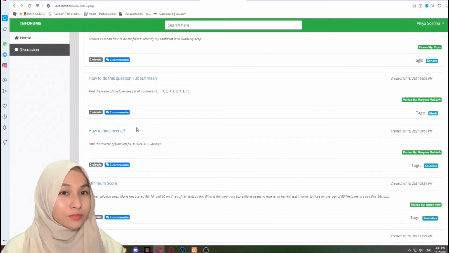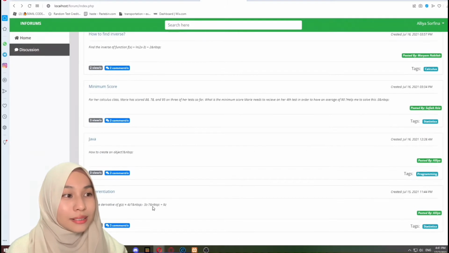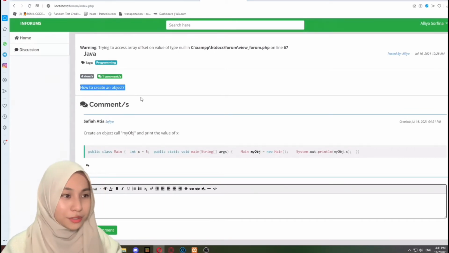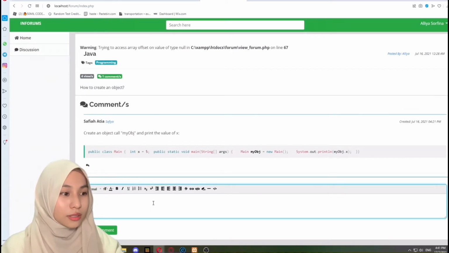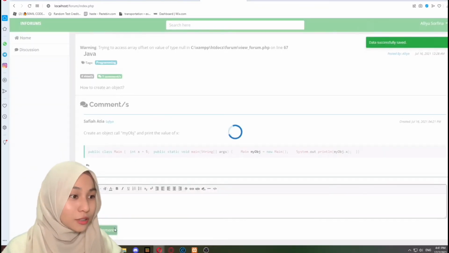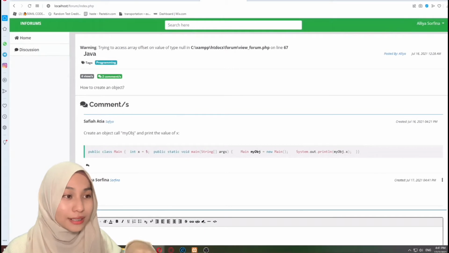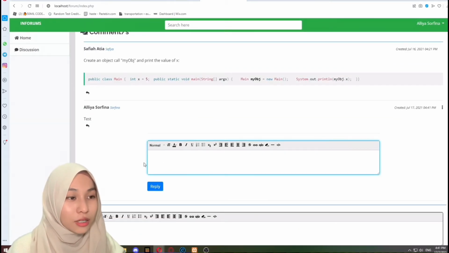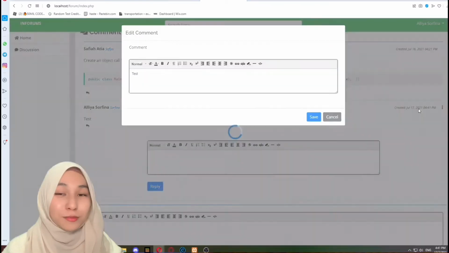Okay, we're going to try commenting on random forums. Okay, so I'm going to comment here like test, and then save comment. Okay, this is okay. For this part, it shows that Safia Atia already commented, and then I commented too. Okay, you can see there are two comments here. Okay, and also you can reply to another comment, like for example, here I reply to my own comment.